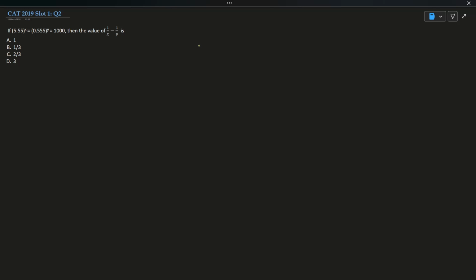5.55 raised to the power of x is equal to 0.555 to the power of y, and both are equal to 1000. We need to find the value of 1 by x minus 1 by y. So guys, our first thought process is to find the value of x and y, right? If we can find the value of x and y, we can definitely find 1 by x and 1 by y.